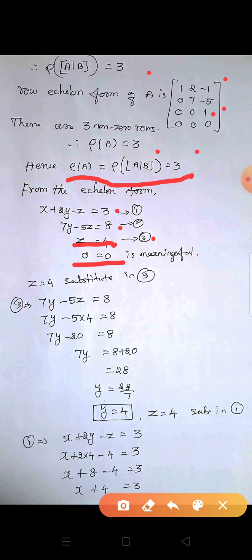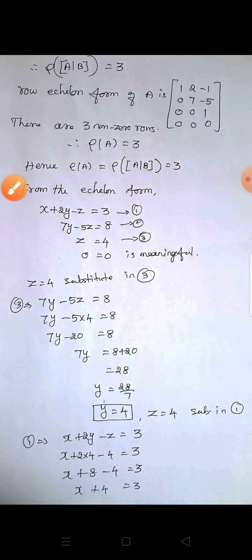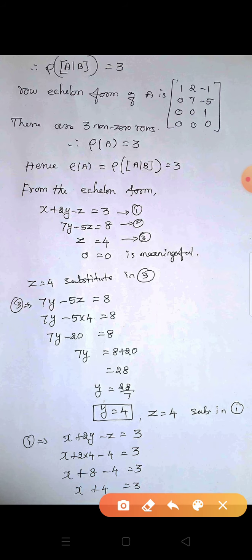Now z equal to 4. From the third equation we get the answer z equal to 4. Now we substitute z equal to 4 in equation number 2. Here, equation number 2 is 7y minus 5z equal to 8. Now 7y minus 5 into the z value 4. So 5 fours are 20. Minus 20 goes to the right hand side as plus 20. So 7y is equal to 28. y is equal to 28 by 7. Now the y answer is 4.